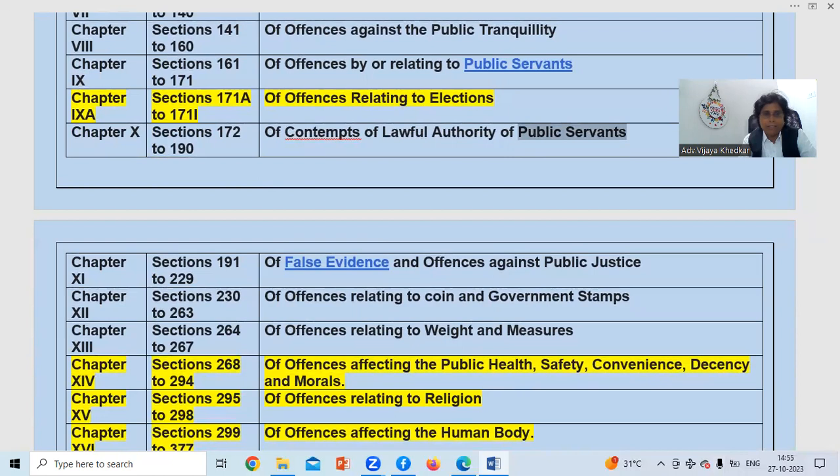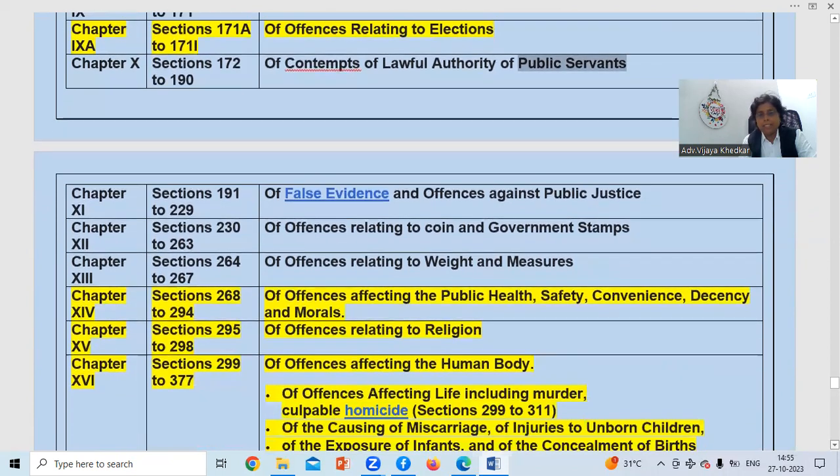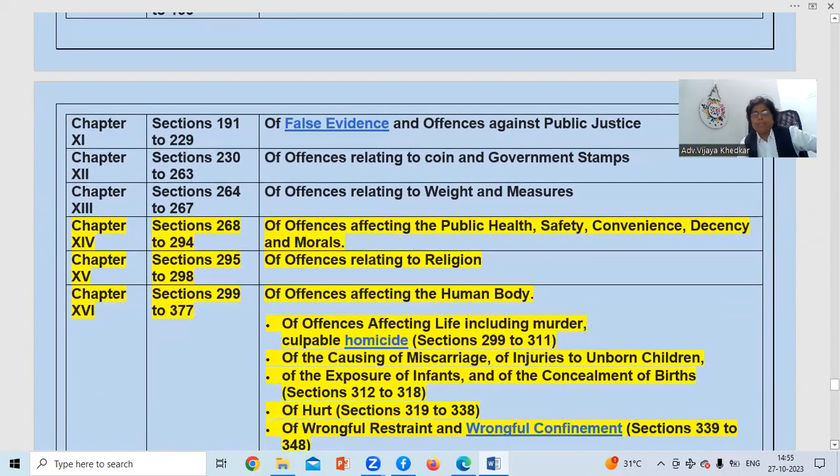Chapter 12, offenses relating to coin and government stamps. Offenses related to weights and measures were never asked in any previous exam. This chapter 14 is very important and it will give you marks. Keep in mind that chapter number 14 is very important and many times questions were asked from it. We are supposed to know offenses affecting the public health, safety, convenience, decency and morals.